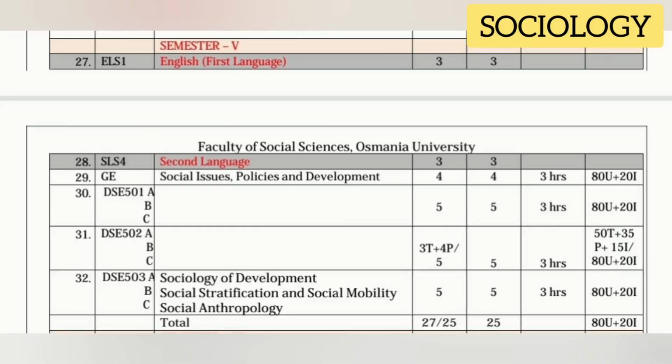Next we have an elective. Here we have 3 options. Out of these 3 subjects you can select any one. First subject name is Sociology of Development. Second one, Social Stratification and Social Mobility. Third one, Social Anthropology. 5 theory classes per week you have and 5 credits you have.